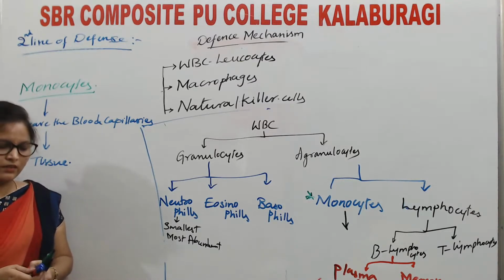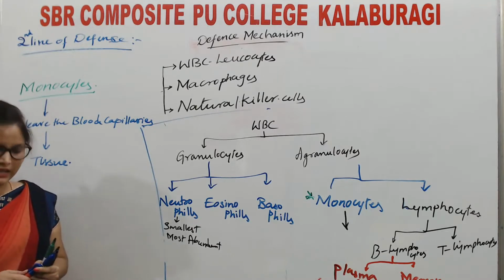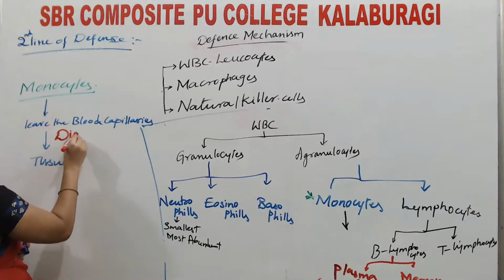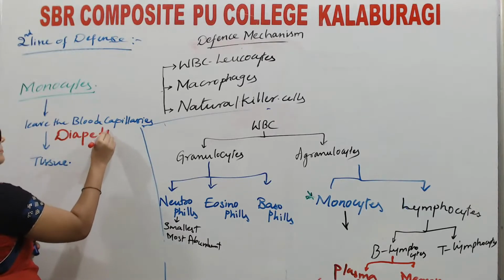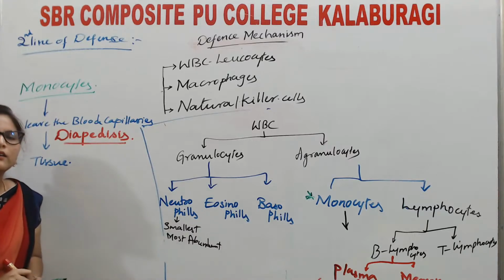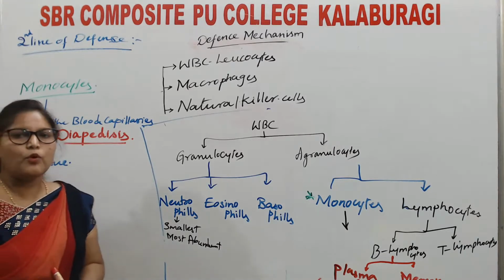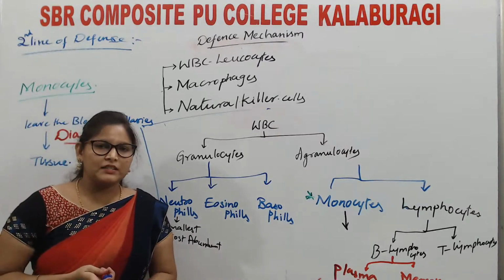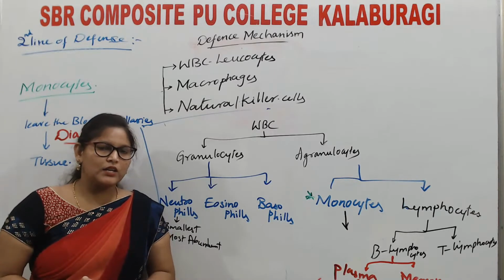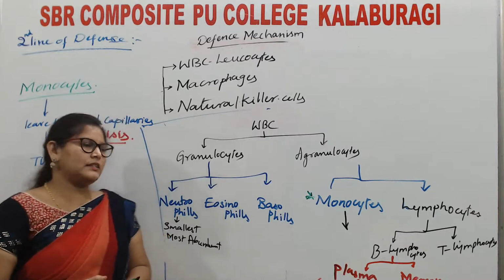Try to recollect what that mechanism is called. That is diapedesis. The mechanism by which monocytes of white blood cells leave the blood capillary and enter into tissues is known as diapedesis.